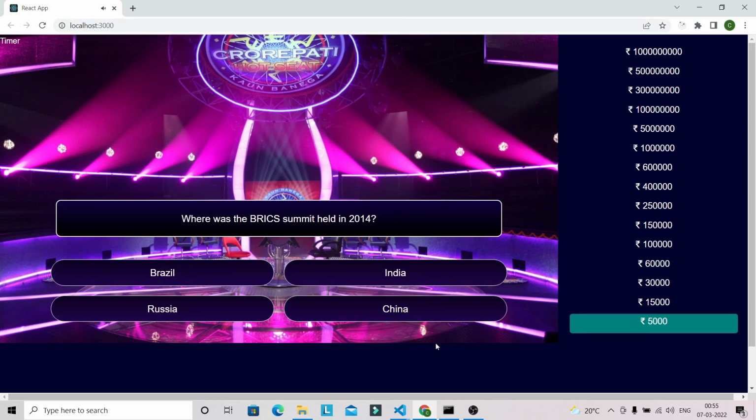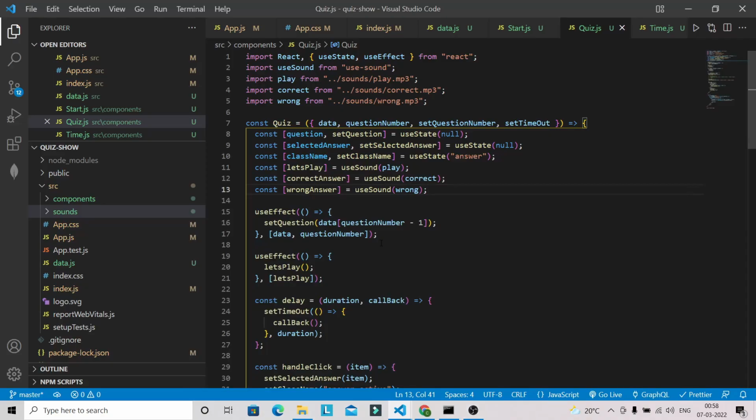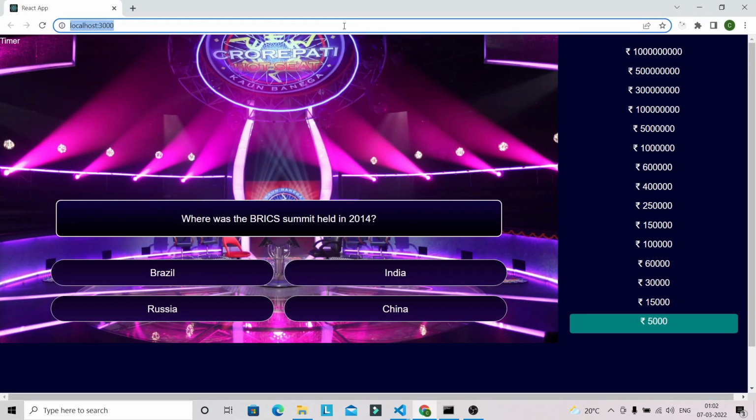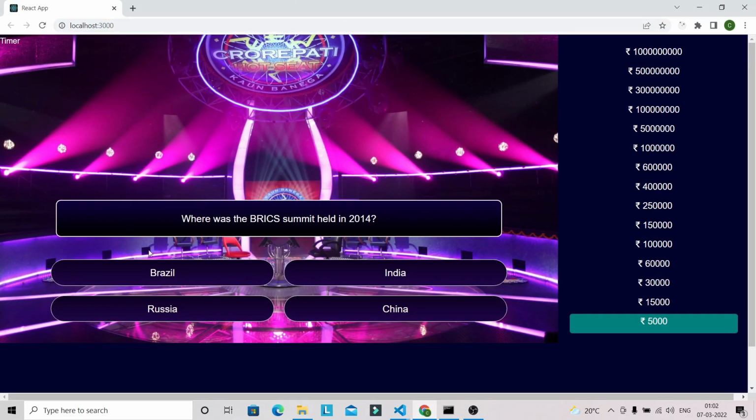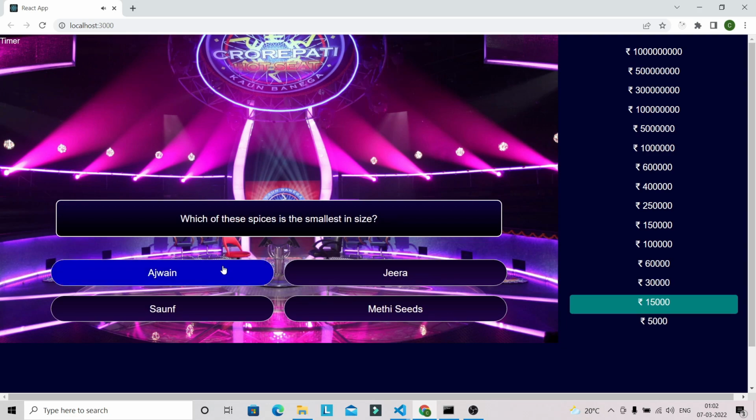So let's go to VS Code. So here it will be the small. Okay, so we are not using this one. Let's save this file and go to the browser. Let's refresh this one, and I'm going to select this one, Brazil. Now select this one.